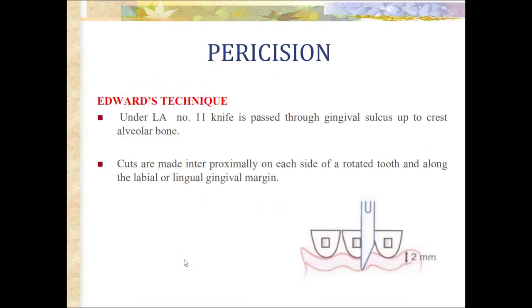The technique is Edwards technique. Under LA, a number 11 knife is passed through gingival sulcus up to the crest of alveolar bone, about 2 mm deep. Cuts are made interproximally on each side of a rotated tooth and along the labial or lingual gingival margin.